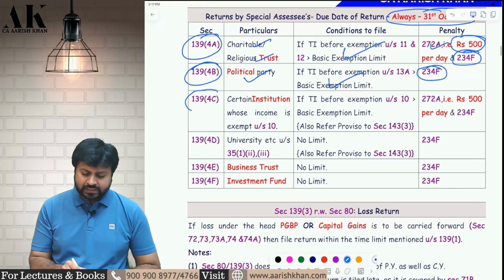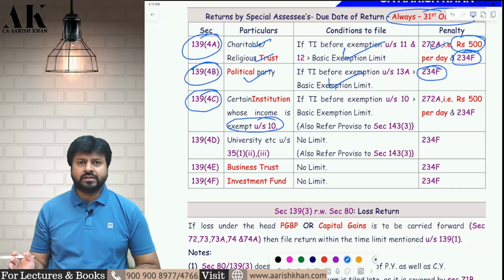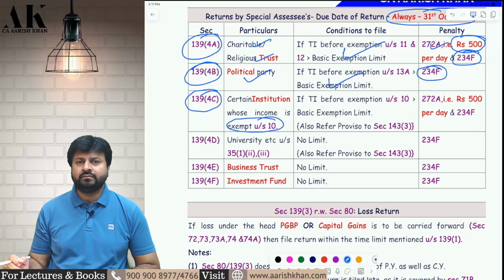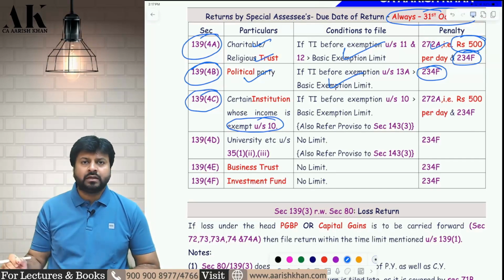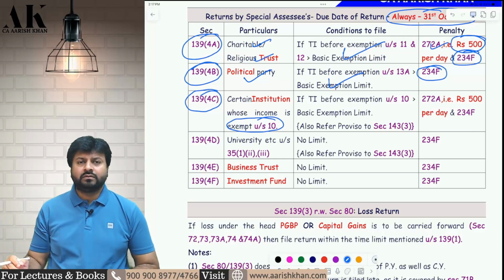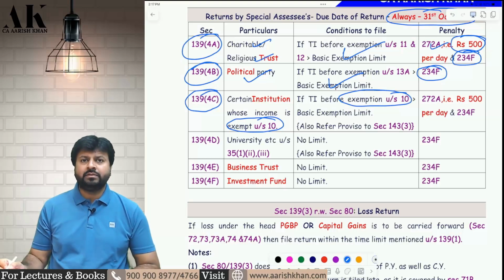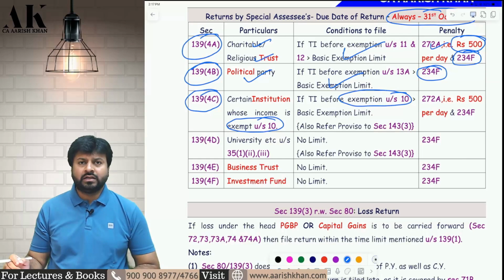Third, certain institutions which are covered and exempt under section 10. There are a lot of institutions which are exempt under section 10. We are going to learn about them in today's revision session, like 10(23C), etc. So if they want to claim exemption, they have to file the return first of all. And again, the same thing, their income has to be greater than the basic exemption limit, before giving the exemption.